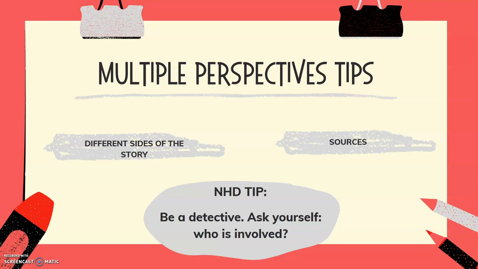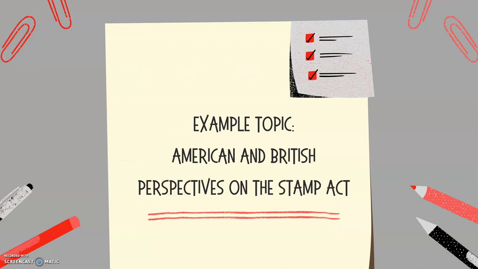Overall, keep in mind when you're doing your research, this is our NHD tip: you're the detective. Ask yourself who's involved. That's going to help you think about all of the different sides and all of the different people involved, and how the story may change based on the perspective that they have. In order to show you this type of perspective, we've come up with an example topic, and we're going to focus on American and British perspectives on the Stamp Act.